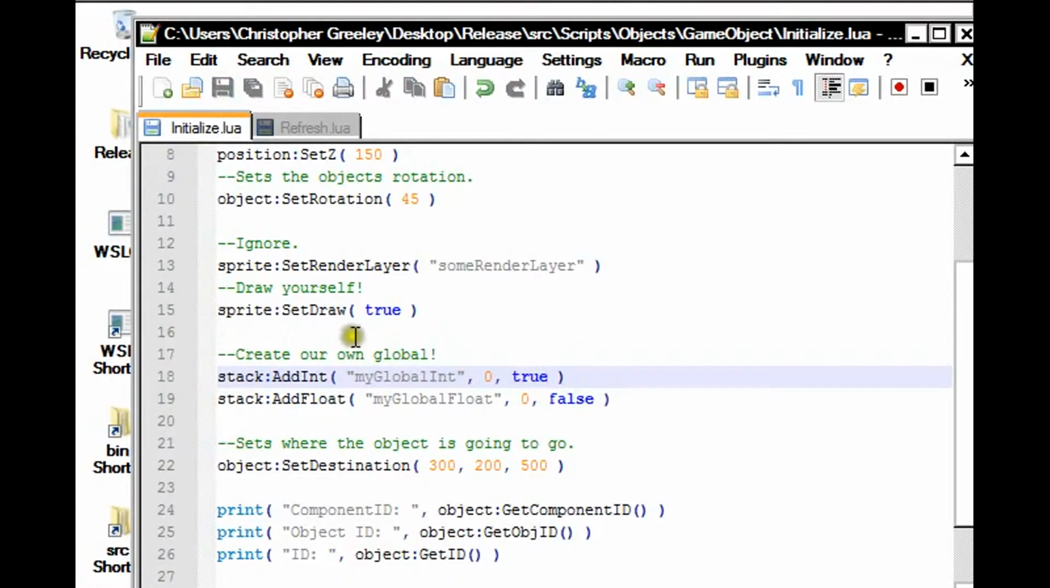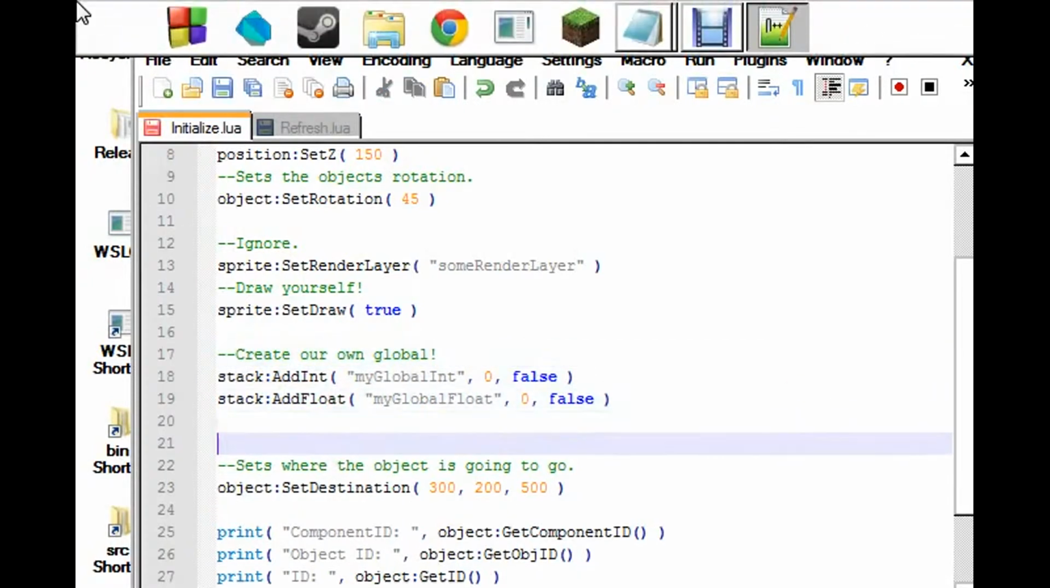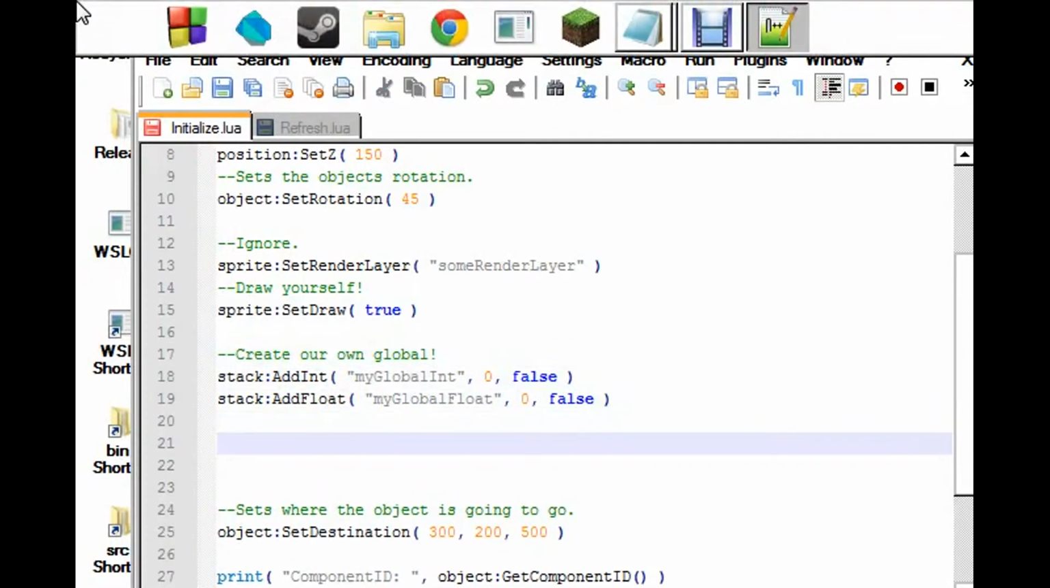I could go into the level script right now and access this variable. But wait a minute, I only know how to create the variable. I don't know how to access it. And by the way, for you Lua programmers, an int is a number without decimal places. A float is a number with decimal places. So how do I access this variable?